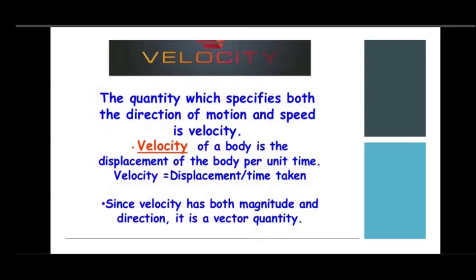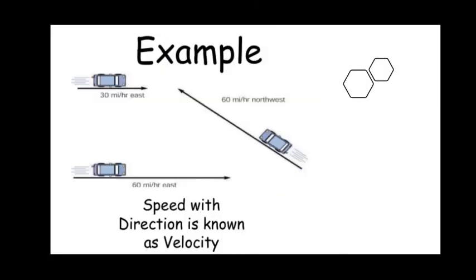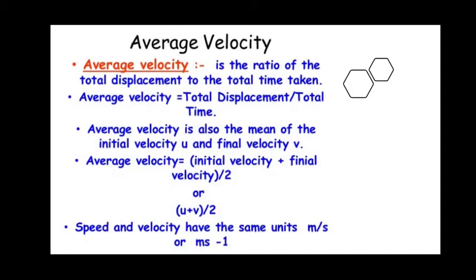So let us go with some examples. The speed with direction is also known as velocity. Here we can see this car is moving towards the east. The car is moving towards the northwest. The car is moving towards the west or east. So along with the speed, that is the magnitude, we are also measuring its direction. This is called velocity. So now again, how to calculate average velocity?